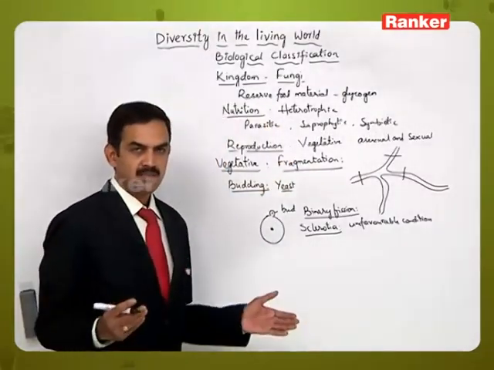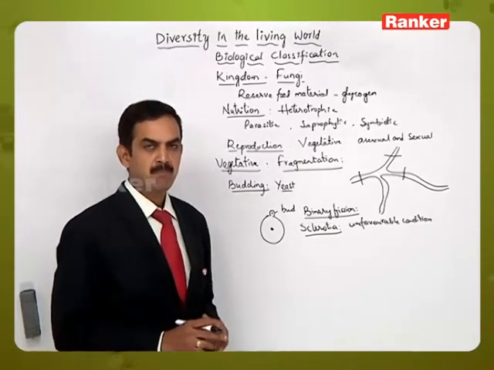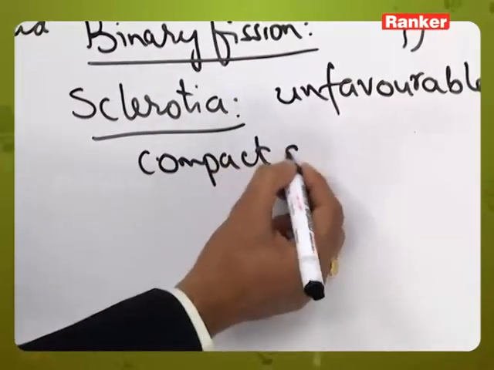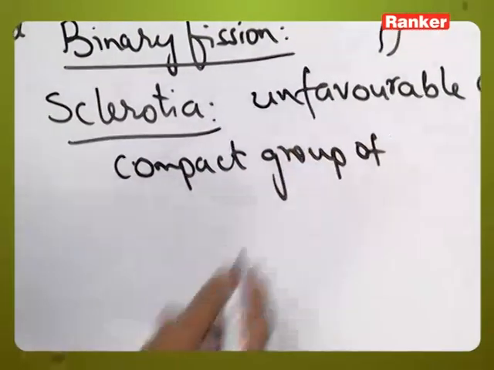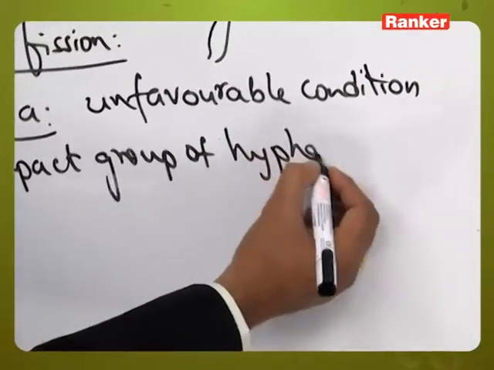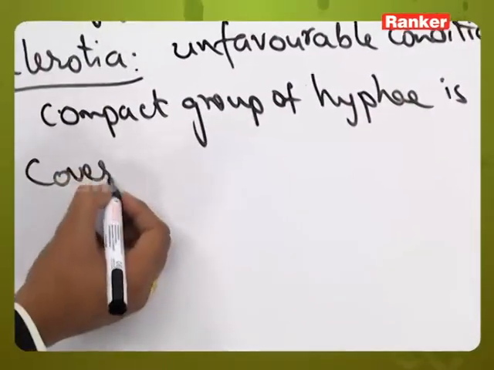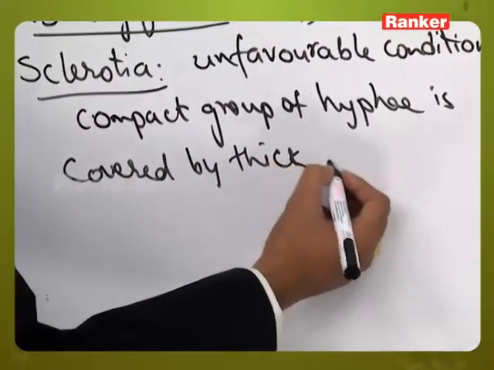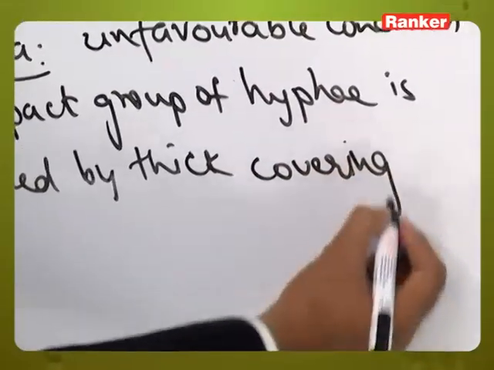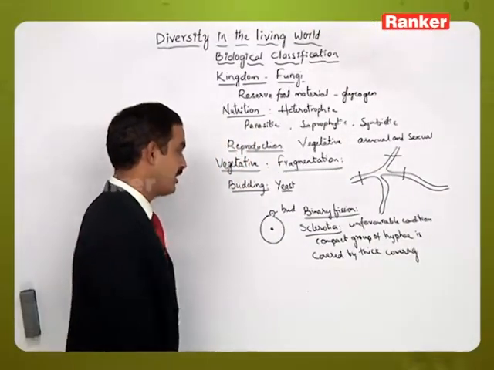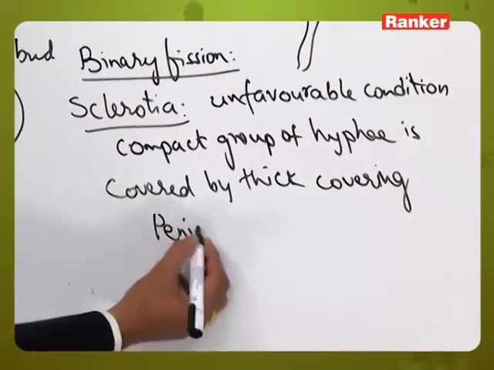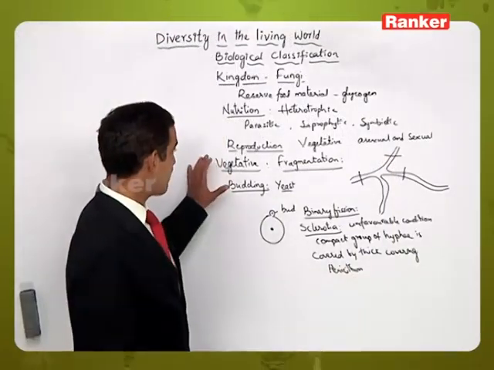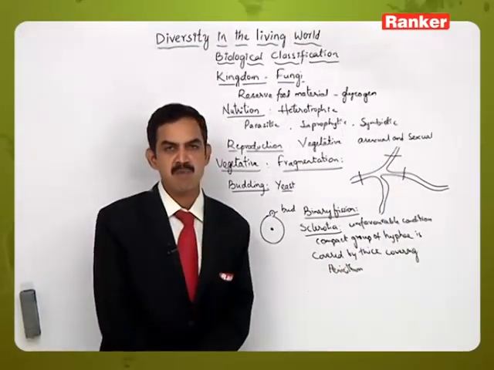Here the compact group of hyphae is surrounded by a membranous structure, covered by a thick covering to tide over the unfavorable conditions. This type of sclerotia can be seen in Penicillium, for example. So these are different methods of vegetative reproduction which occur in different members of fungi.